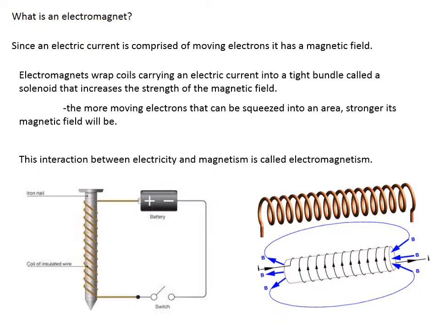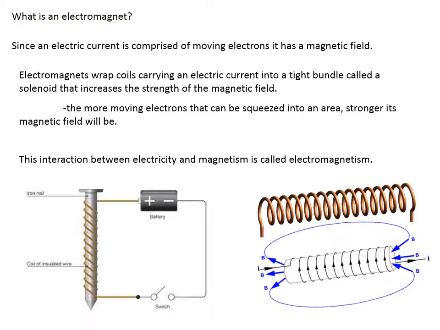Magnets on the fridge are considered permanent magnets. When they stick to the fridge, they turn part of the fridge into a temporary magnet. But there are other types of magnets that can actually be turned on and off on demand. Remember that we said anytime we have moving electrons, we'll also have a magnetic field. To make a magnet, we just need a way to organize those electrons.